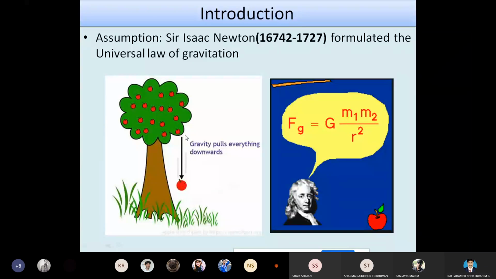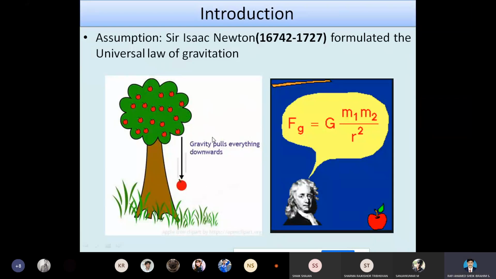Then he started assuming that the apple, which was at rest, had zero velocity. When the apple fell down, the velocity changed. For every action, there is an equal and opposite reaction. This is also in Newton's law.